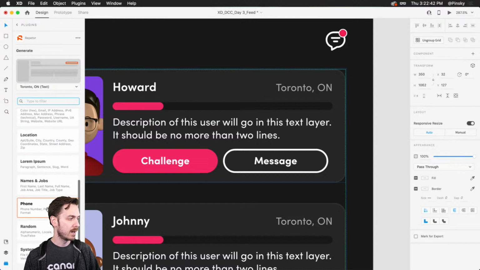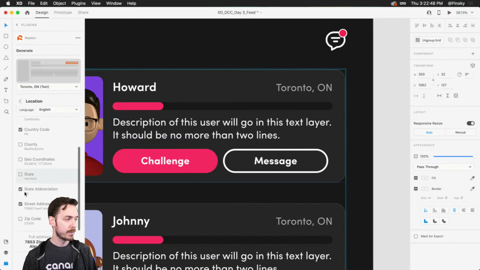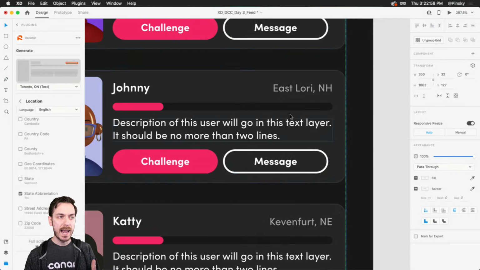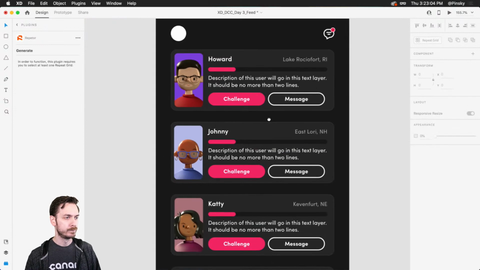And I can scroll down. We've got, let's say, location. And I can put, let's say, city and country code. Now, there are some things I probably don't need, like state abbreviation. I mean, maybe, right? Maybe I can get rid of country code. State abbreviation is nice. Probably don't need an address. And I can go ahead and press add. And it's going to add a random city and state directly on these repeat grids, which is great.